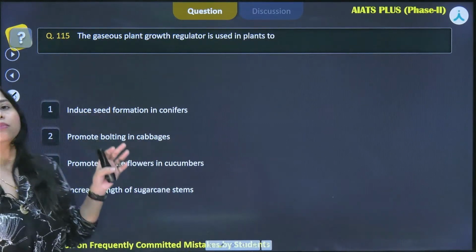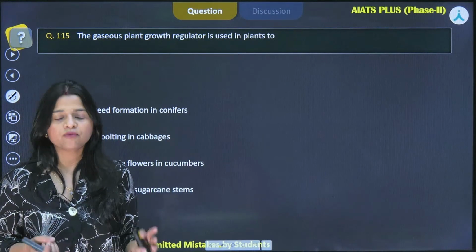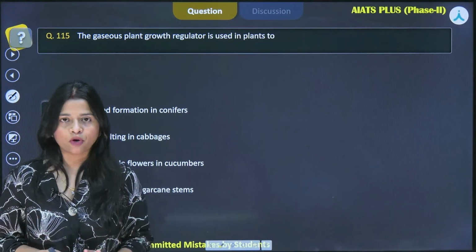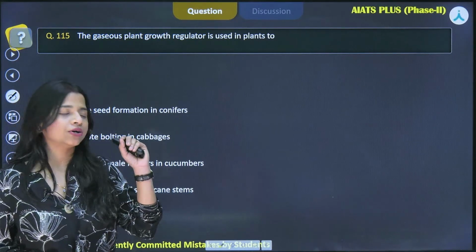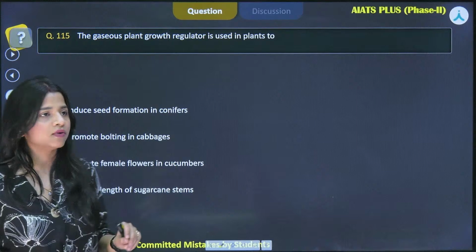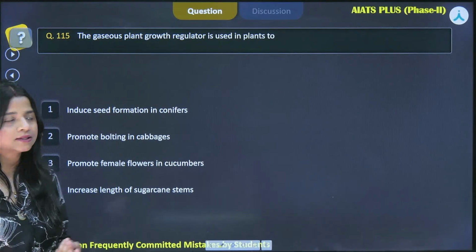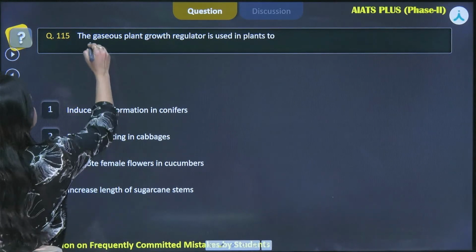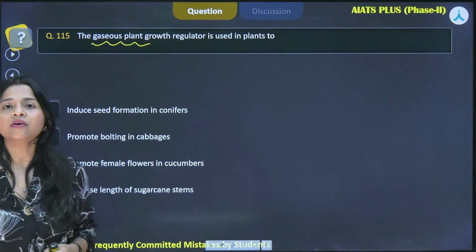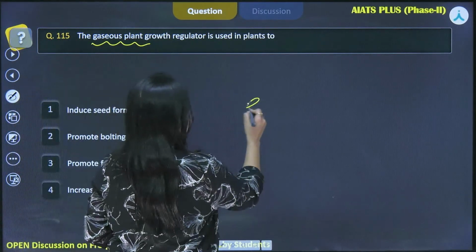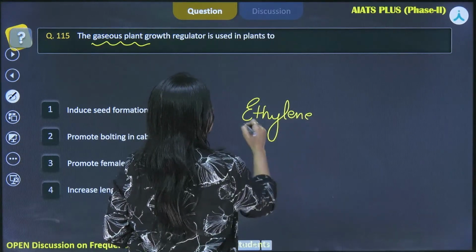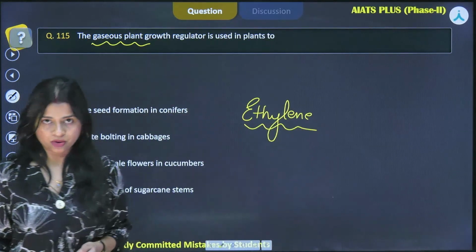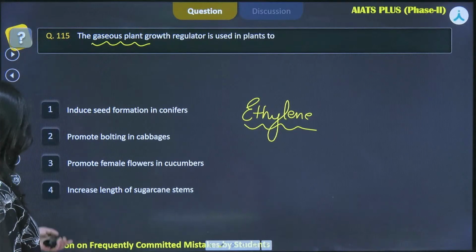So we have to learn all the functions, what roles are performed by those hormones, and on the respective questions you can be given certain roles and you have to answer. Now here we have been asked about the gaseous plant growth regulator, and that is nothing but ethylene. It is the only hormone that is present in the gaseous form.